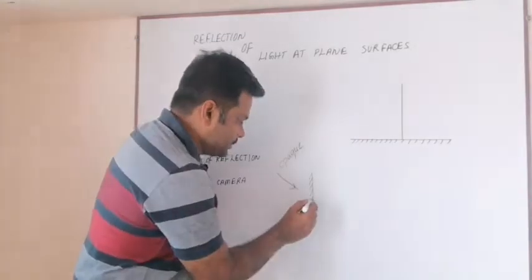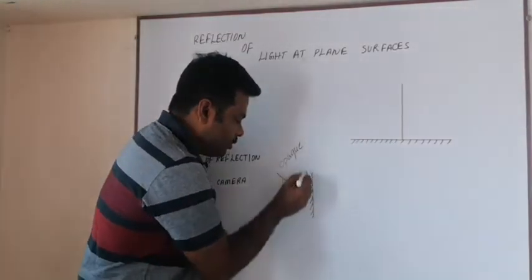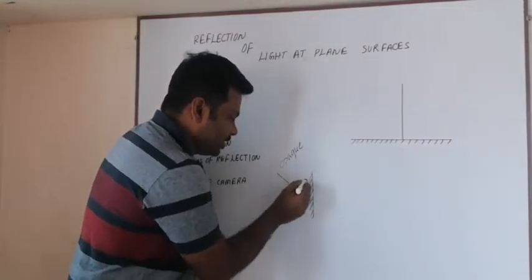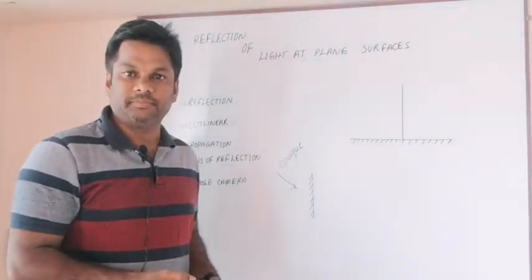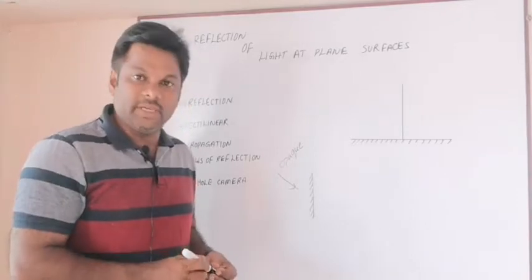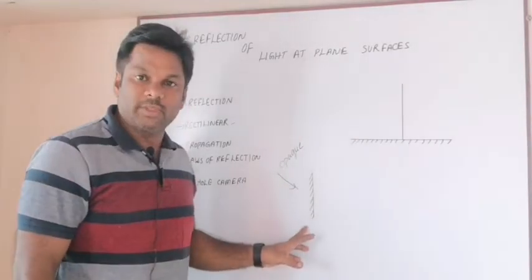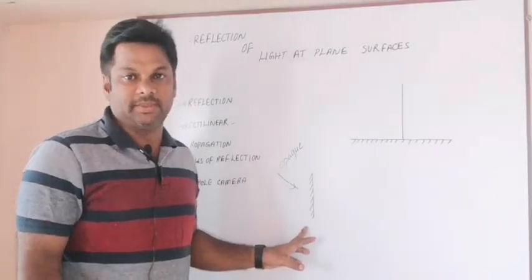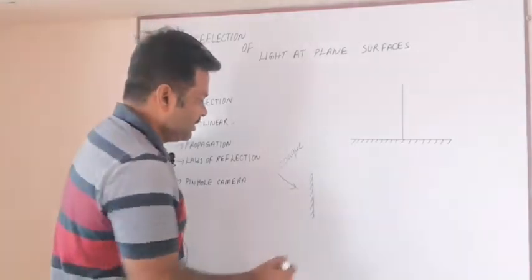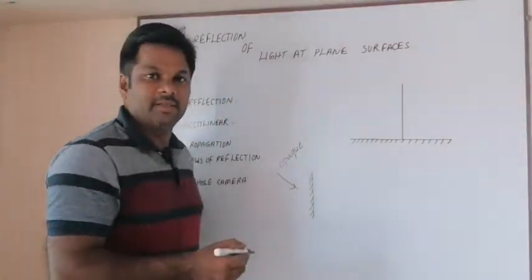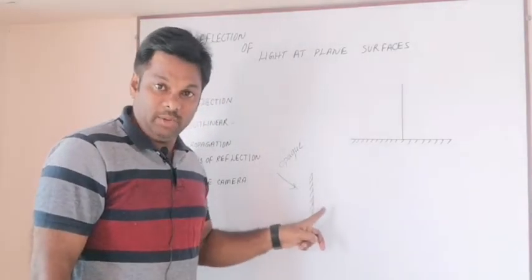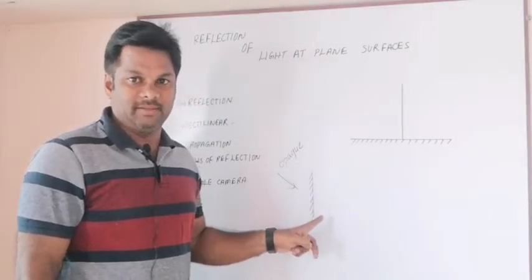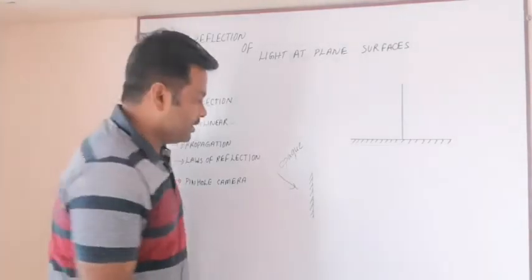This light ray is absorbed by this surface. So the opaque surface does not allow the light ray to bounce back. You can't observe it. But the reflecting surface will allow the light ray to bounce back from its surface.